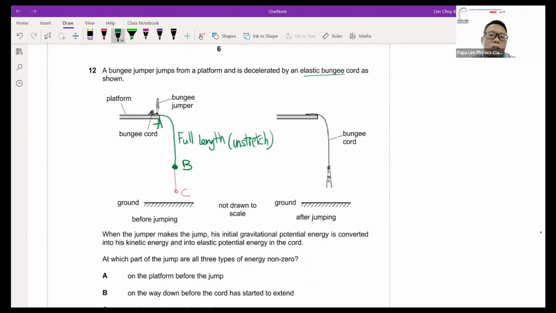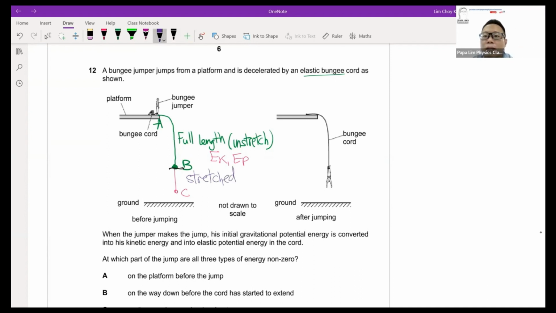If it's unstretched, the energy you're looking at is only a mixture of kinetic energy, EK, and potential energy, EP. For a spring to have elastic energy, you have to stretch it or compress it. So any length beyond B, or to be exact, B to C, the bungee cord is being stretched. The moment it is being stretched, elastic energy will take place.